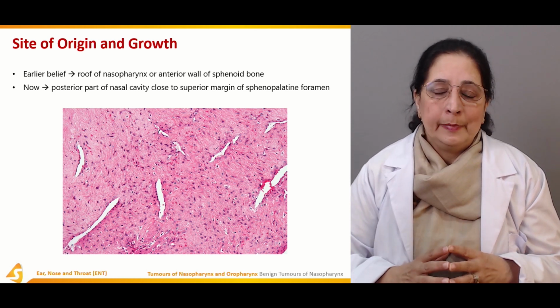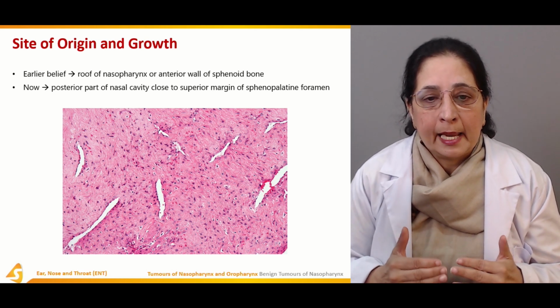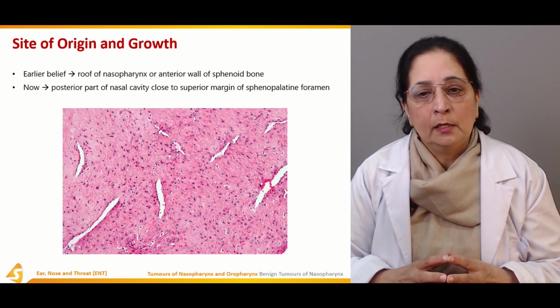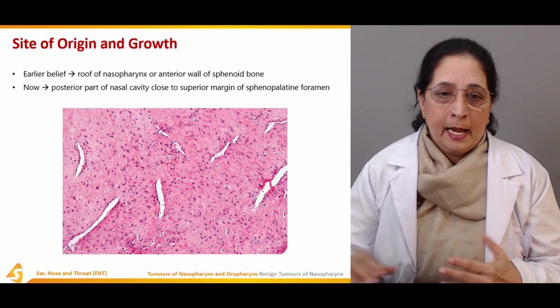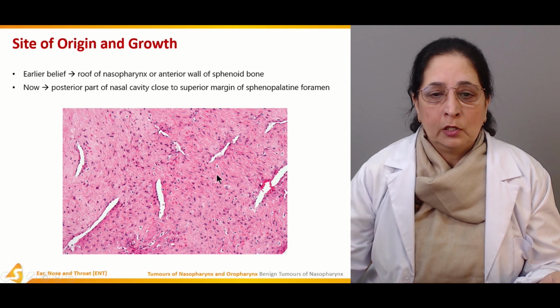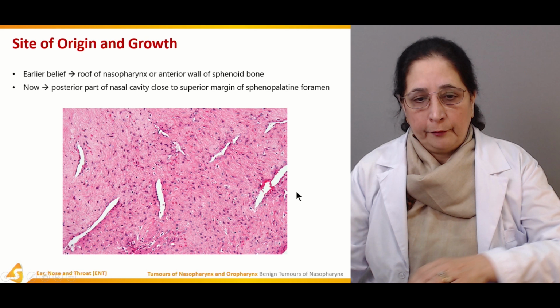Now it is believed that it is from the posterior part of the nasal cavity, close to the superior margin of the sphenopalatine foramen. So there are differences in the concept, early and now, depending on the site of origin of this tumor. And this is the histological picture of the nasopharyngeal fibroma.